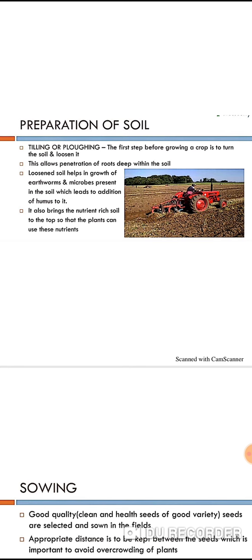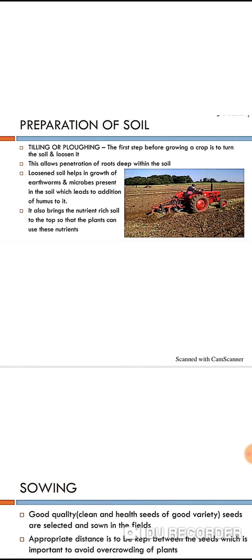If you don't turn the soil, it is difficult to get a better yield of the crop at the end of the season. So we must turn the soil and loosen the soil also, which is a plus point for the soil, and it will become fertile. That is very important.